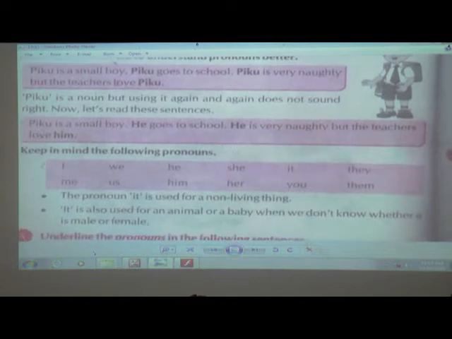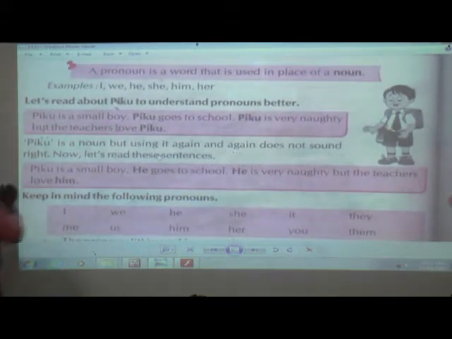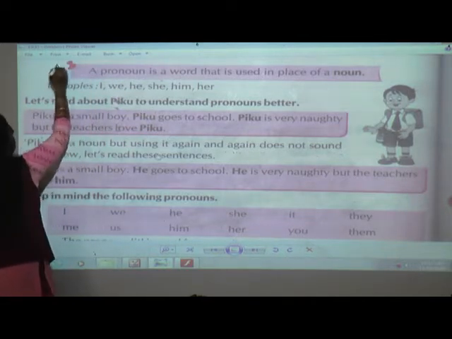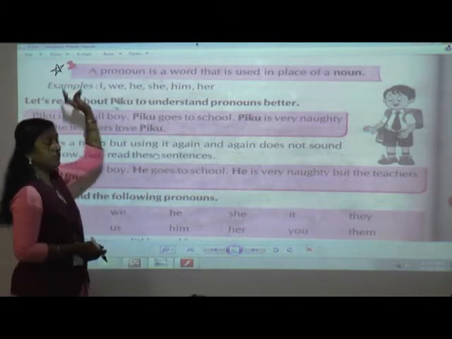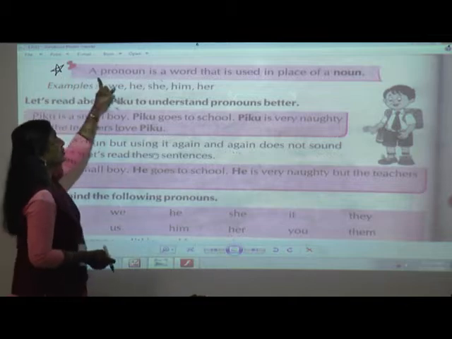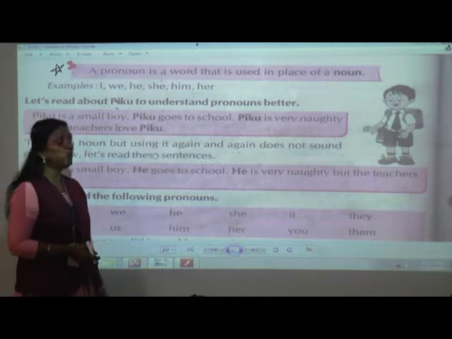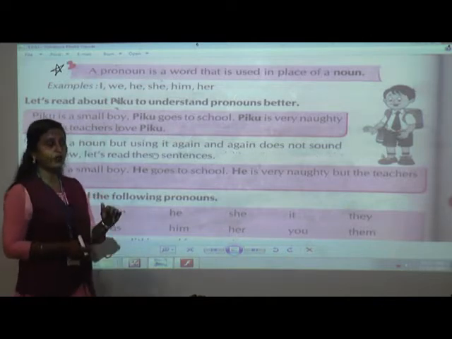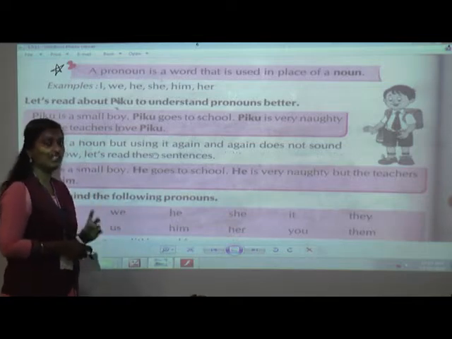Now, what we have to keep in mind? You have to keep in mind the following pronouns. First, what you have to do, students? Can you see here the definition? Okay, so make it a big star. Whenever I tell you to make a big star, it will show that you have to learn that, or keep it in your mind. So this star will show you that this is the definition of the pronoun. Pronoun is a word that is used in place of a noun. Every time I finish the lesson, you have to have the definition of each lesson.